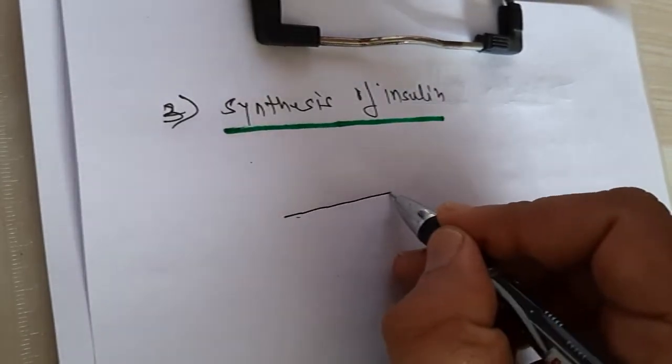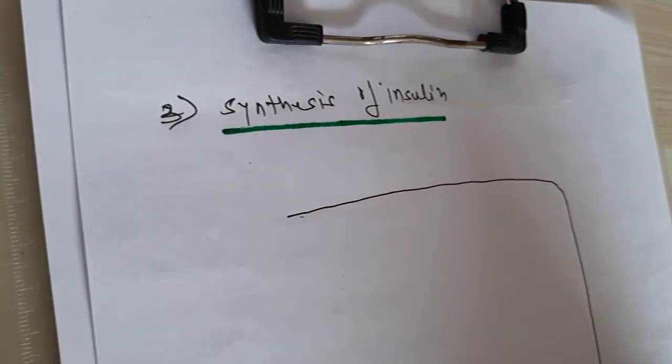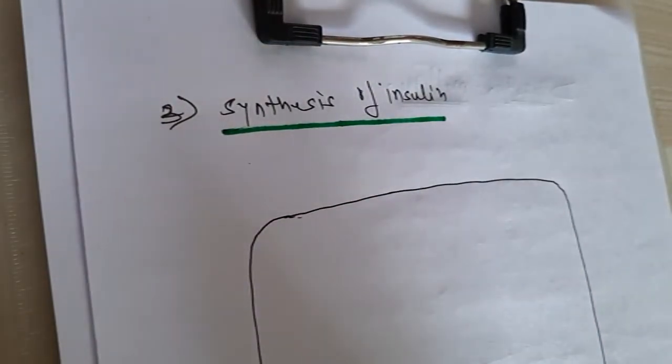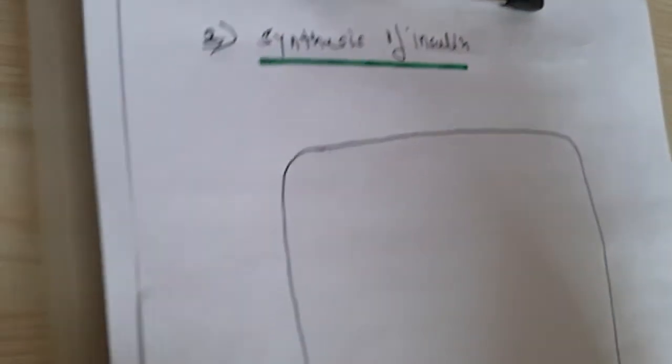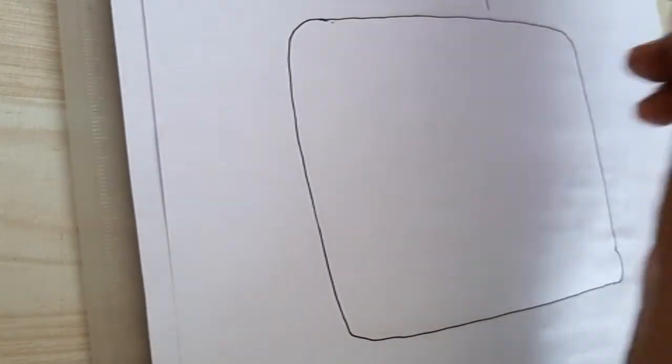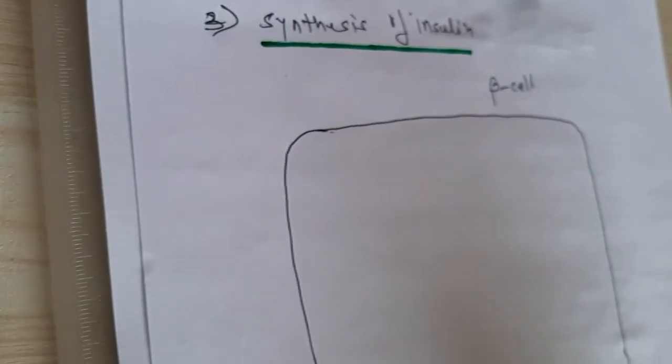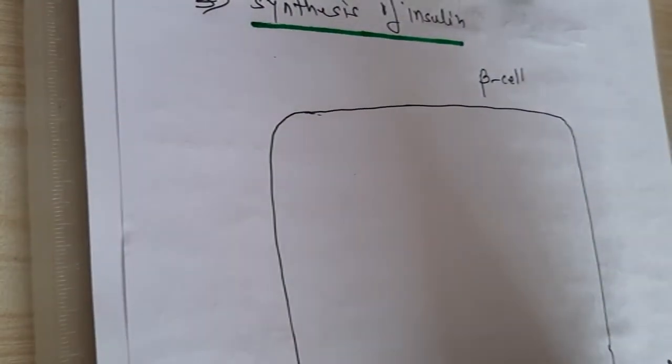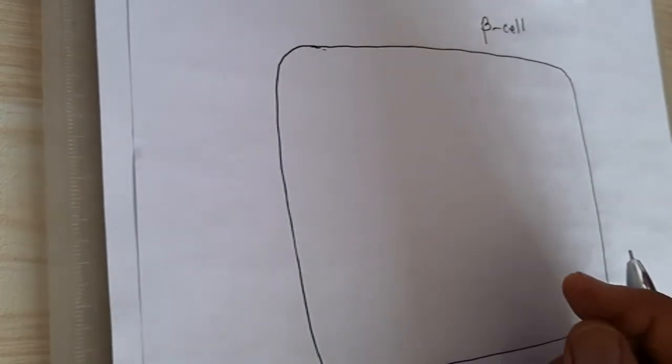Now, for any hormone synthesis or protein synthesis, a protein hormone or peptide hormone, it is by the protein synthesis process, that is transcription and translation.